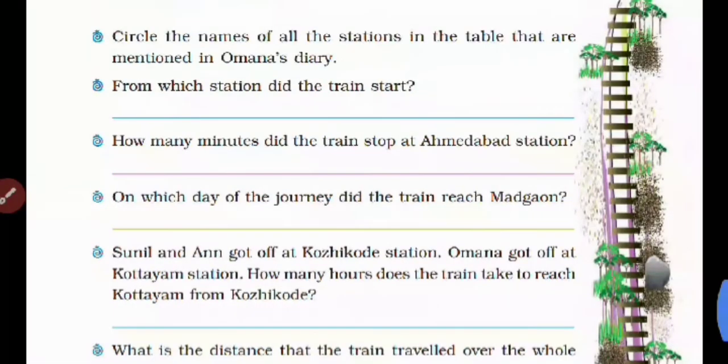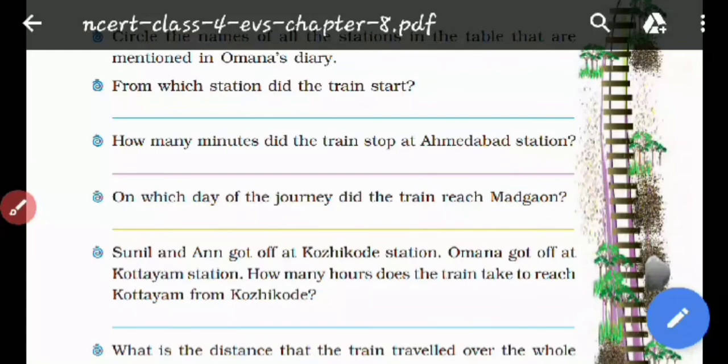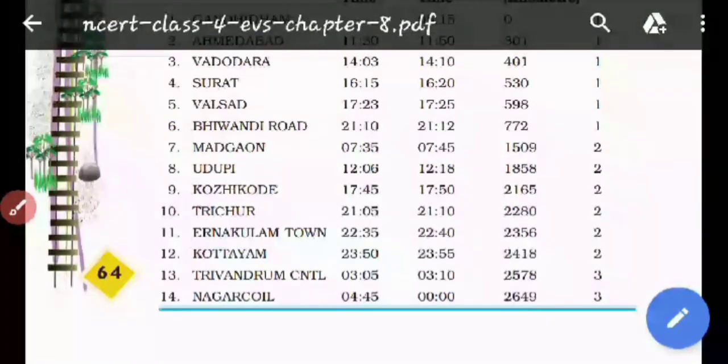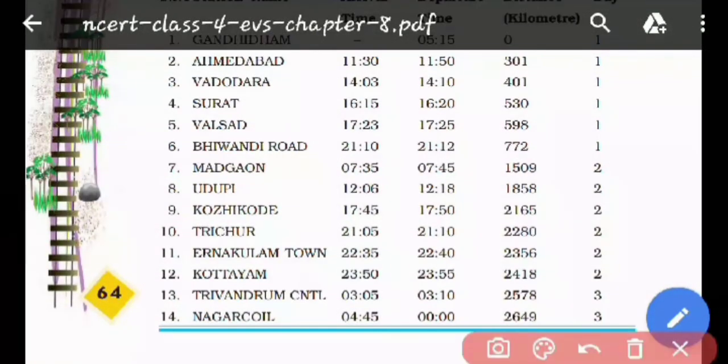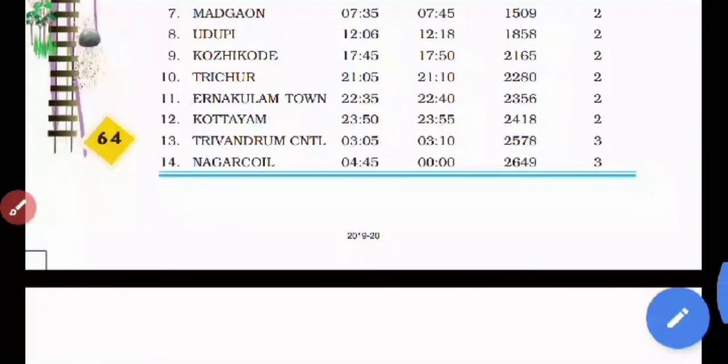On which day of the journey did the train reach Madgaon? So which day is it? This is the second day. You can see over here we are just on the first day of the journey till Bhiwandi Road. But as soon as we reach Madgaon station, we have entered into the second day. So on which day did it reach Madgaon station? Second day is the correct answer.